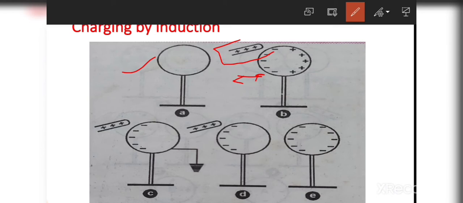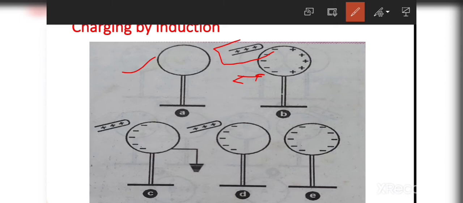It cannot be neutralized because the sphere is metallic. It can be neutralized only if we ground it or connect it with another body. So this sphere is uniformly charged with negative charge. This is the example of induction, by which we can induce charge. Induction means that induce charge. Okay.